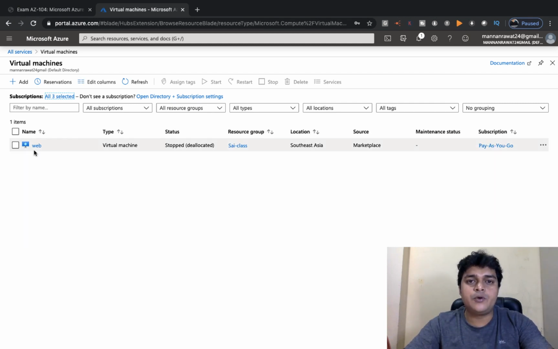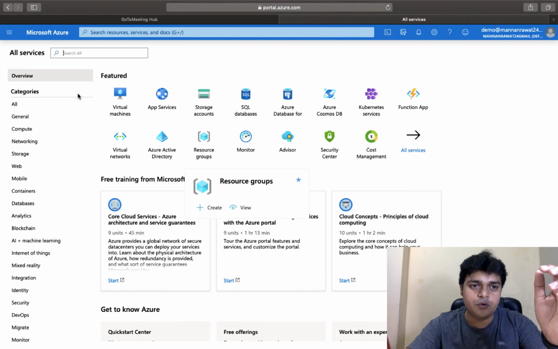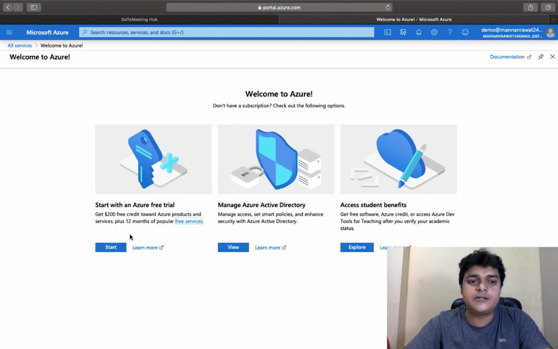Okay, so we have one virtual machine with the name web. I'm going to click here and try to share it with the user that we created earlier. So I'm going to open the virtual machine, but unfortunately we are unable to see any VM. It displays that you need to subscribe, and then you will get a virtual machine.